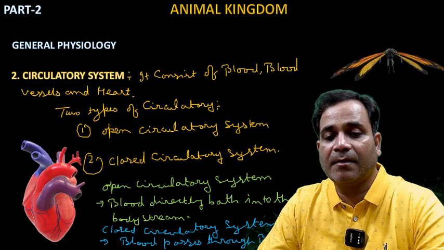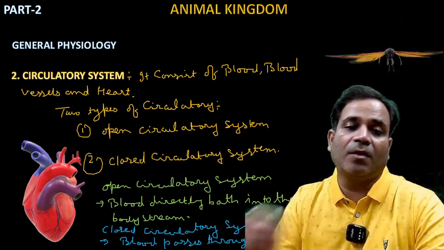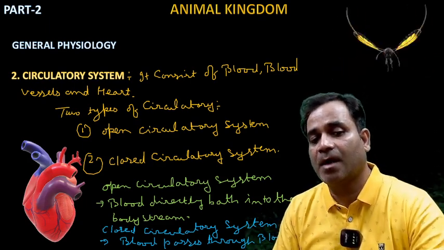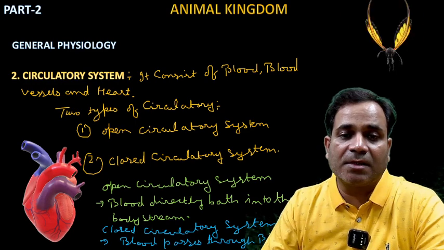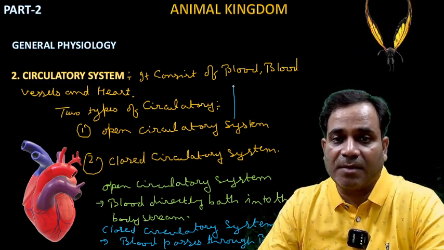If the blood passes through blood vessels, then it is known as a closed circulatory system.